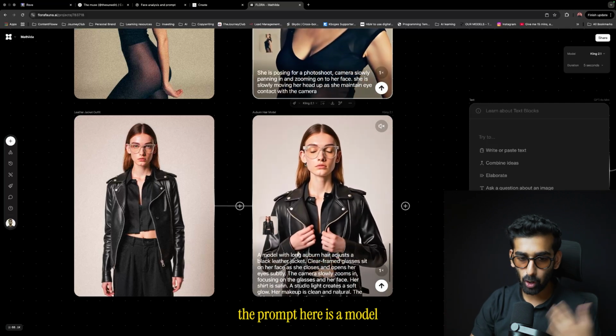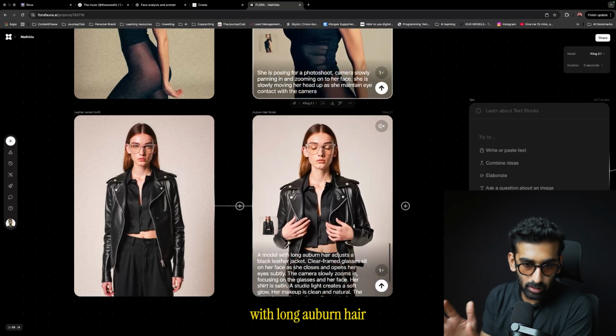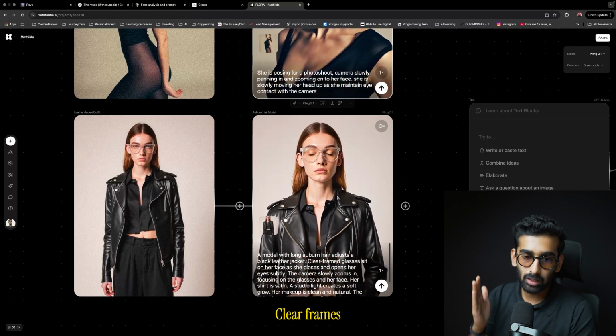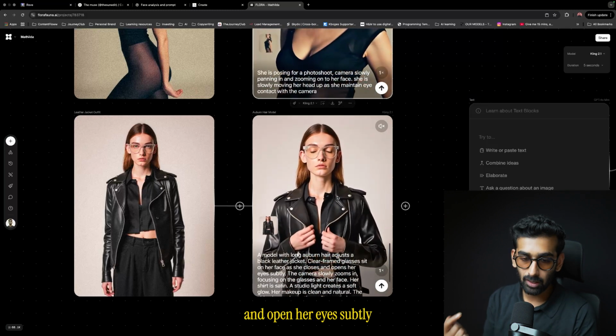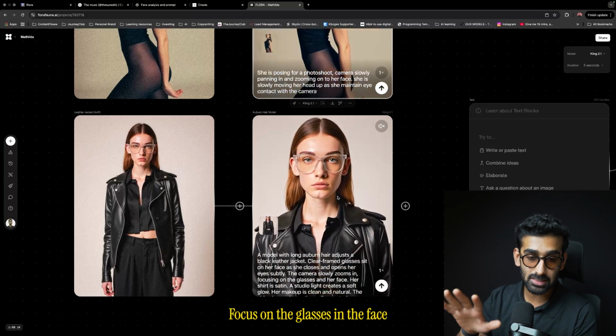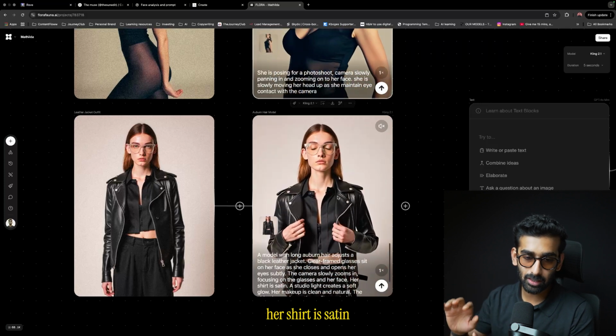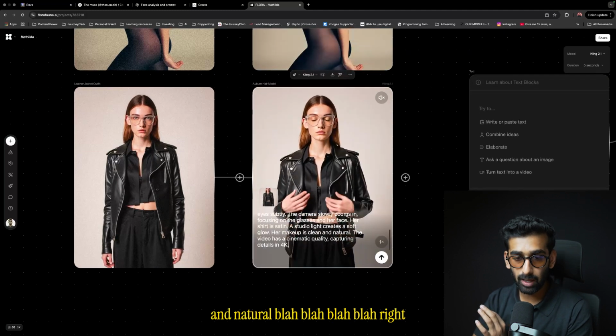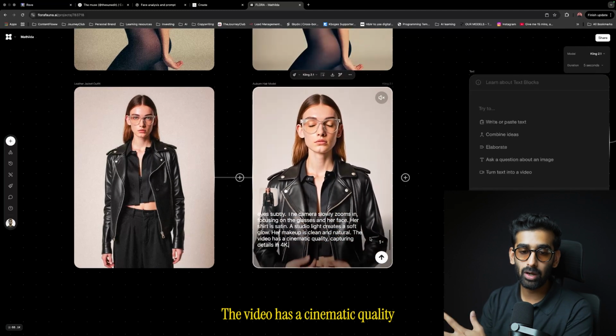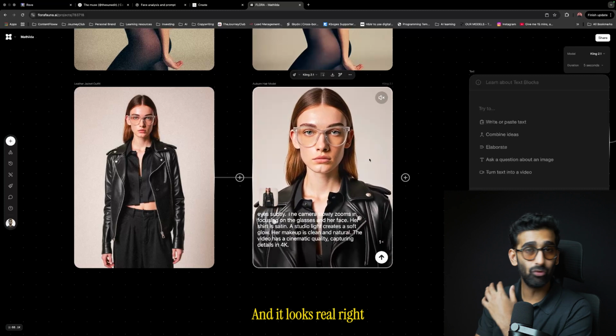Okay, so as you can see, the prompt here is a model with long auburn hair, a black leather jacket, clear framed glasses sit on her face as she closes and opens her eyes subtly. The camera slowly zooms in, focusing on the glasses and her face. Her shirt is satin, a studio light creates a soft glow, her makeup is clean and natural, and so on. The video has a cinematic quality capturing details in 4K. And it looks real, right?